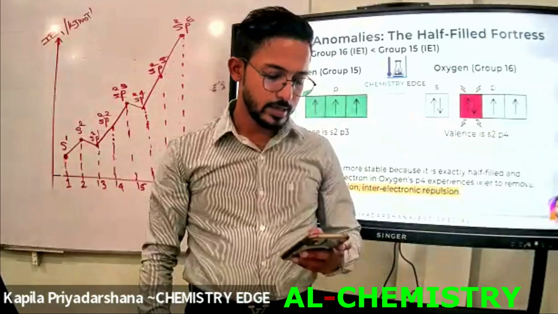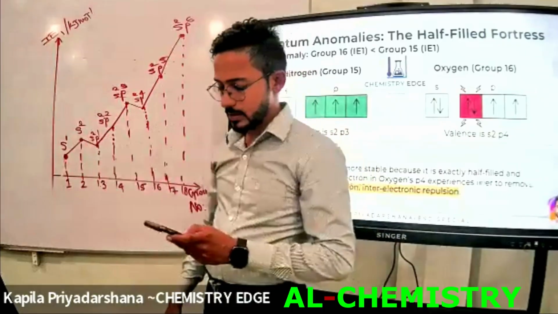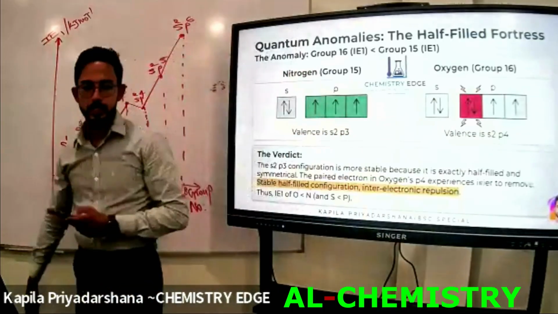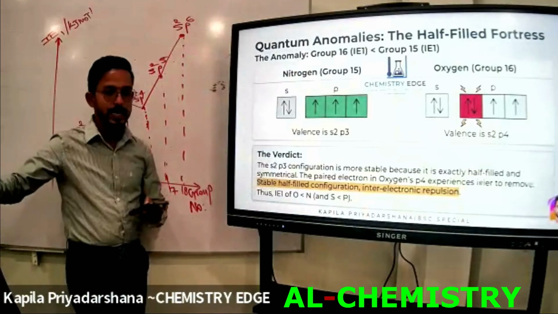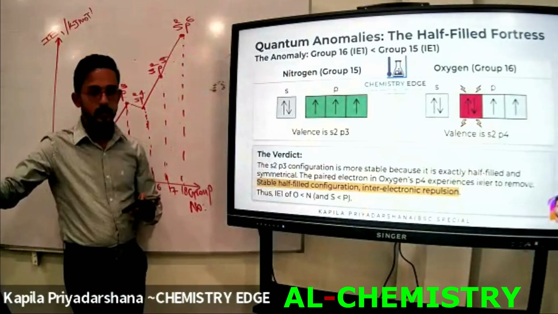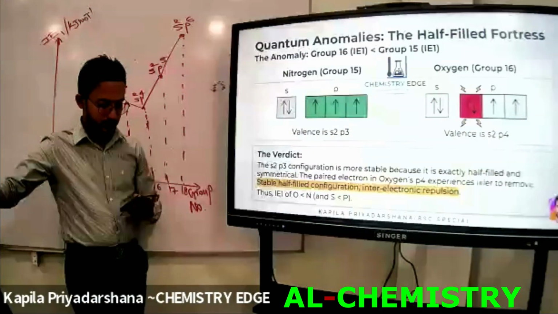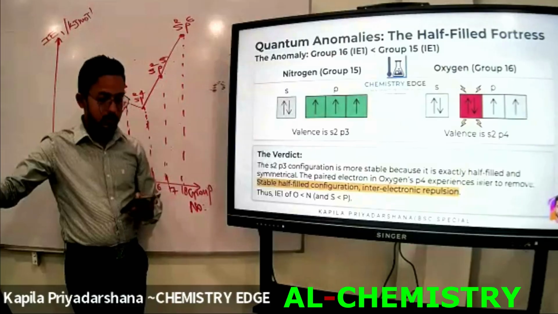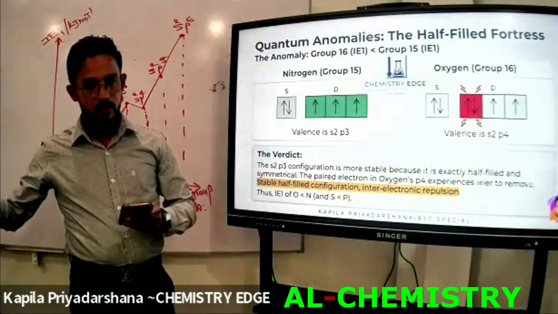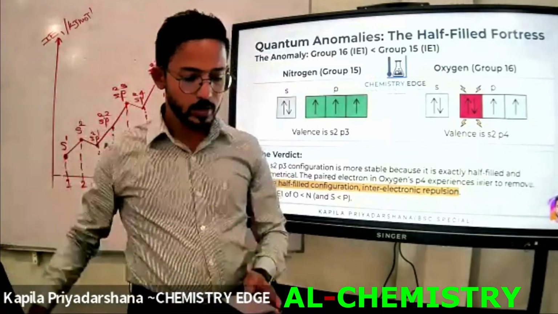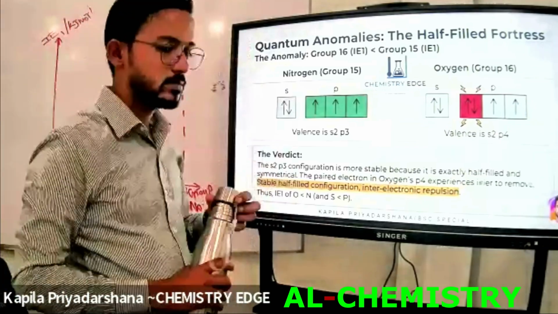The first ionization energy graph for elements with atomic numbers 1 to 20 in the periodic table is shown below.